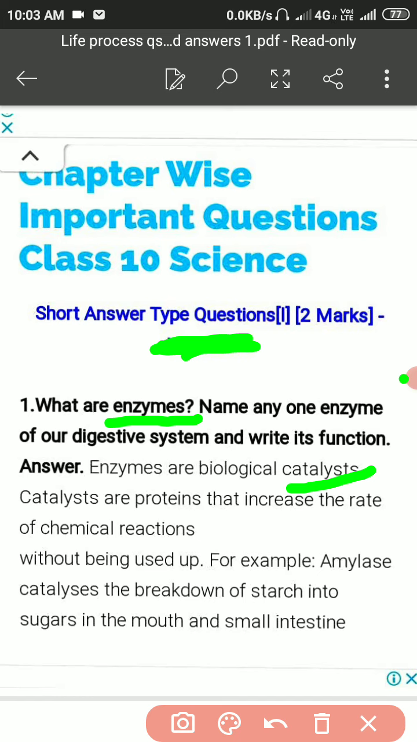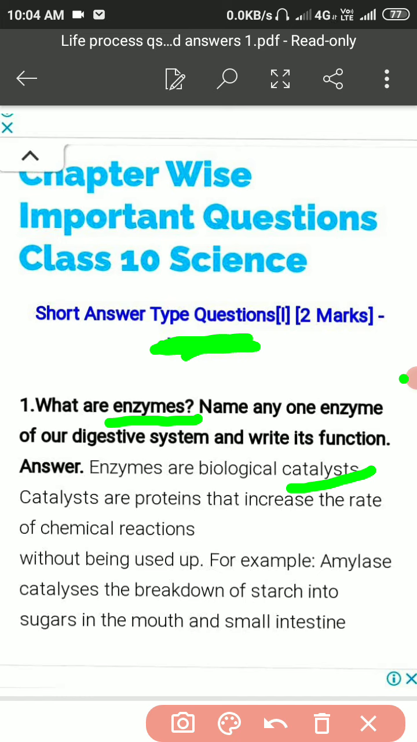In chemical language, these catalysts are the factor which increase the chemical reaction. Now what are biological catalysts? The biological catalysts are the enzymes, which are mainly proteins, and they increase the biochemical reactions in the body. And not only this, without being used up, meaning it is not used up, it remains as it is, but it breaks down the substance.